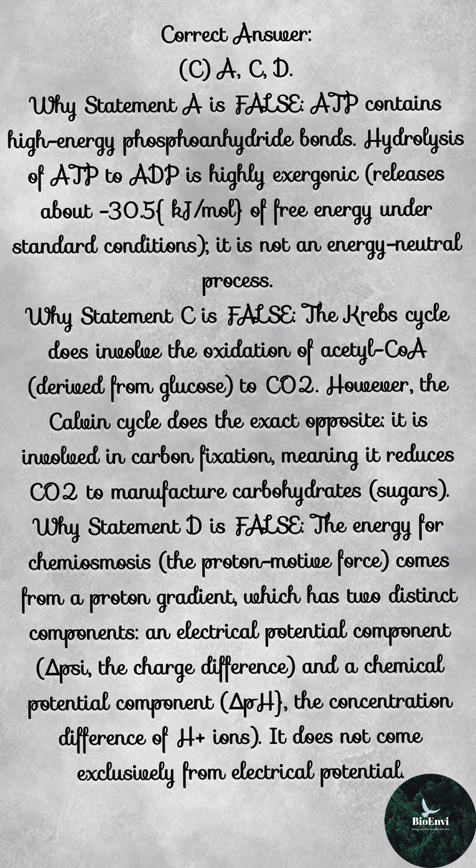Why is statement D false? The energy for chemiosmosis, the proton motive force, comes from a proton gradient, which has two distinct components: an electrical potential component, ΔΨ, the charge difference, and a chemical potential component, ΔpH, the concentration difference of H+ ions. It does not come exclusively from electrical potential.